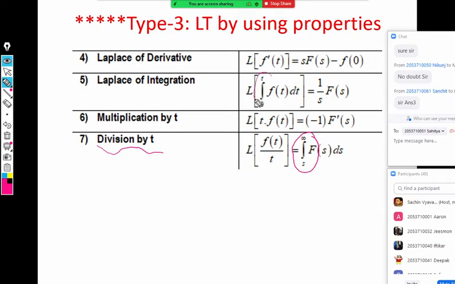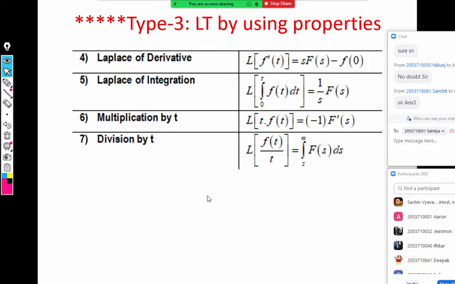When we want Laplace of integral, then we divide. So division and integration are related to each other, while multiplication and derivative are related to each other. When we have Laplace of derivative, we multiply by s. That way you can correlate and remember these properties. We'll come to the examples, then these properties become more clear to you.